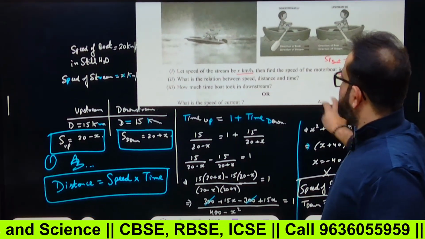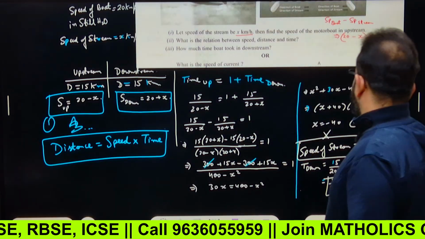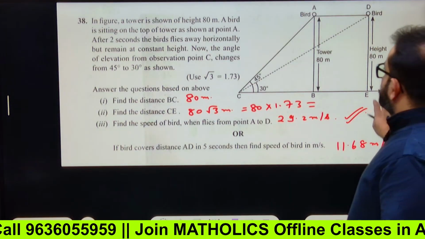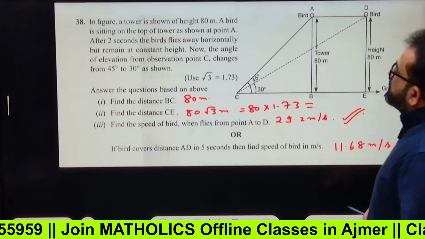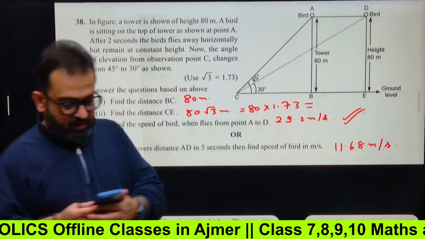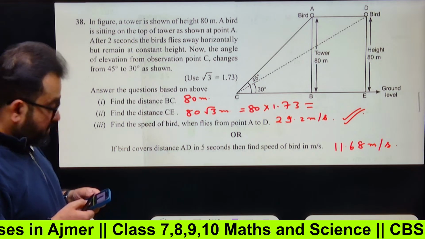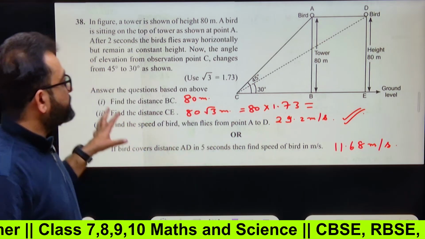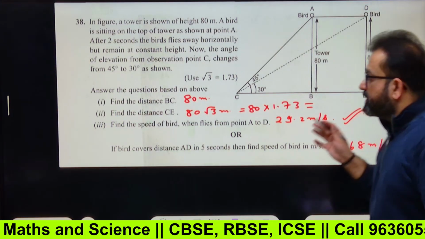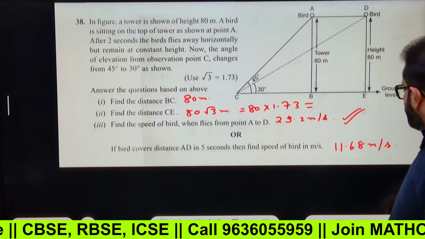So this is how you can solve. What is the speed of current? You can find simply x, speed of stream or current, one and the same thing. Okay, next one. This question is similar to the question from application of trigonometry which we have done. So this is for your practice. Keep on doing this. Answers are written. You can cross check and practice it. This is for your self analysis, whether you actually have understood this concept or not. Same concept is there.